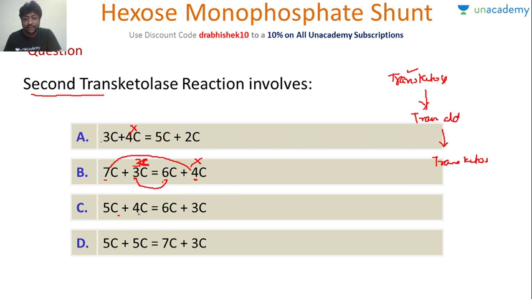Let's look at this. So 5 is becoming 3 and 4 is becoming 6. So 2 carbon is being moved. So this can be a transketolase, and here again 5 is becoming A. So both of these can be transketolase ideologically, but we know that it is 5 4 6 3. So the correct answer should be C. Even if I don't know it, I could have got it correct just by knowing the fact that in ketolase reaction 2 carbon is moved, and in aldolase 3 carbon is being moved.